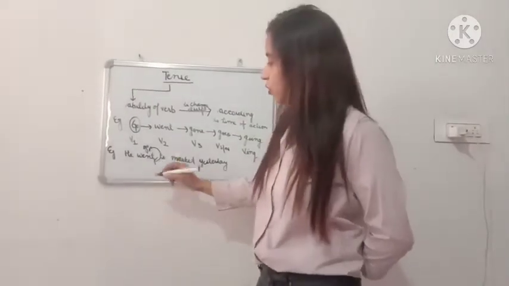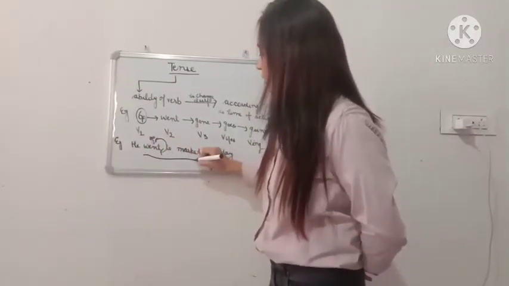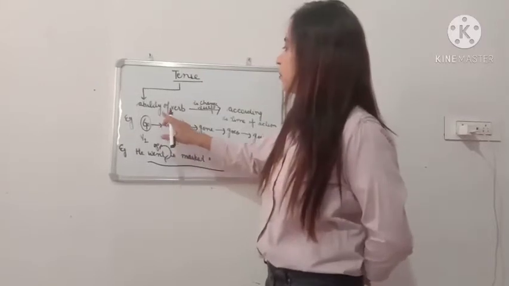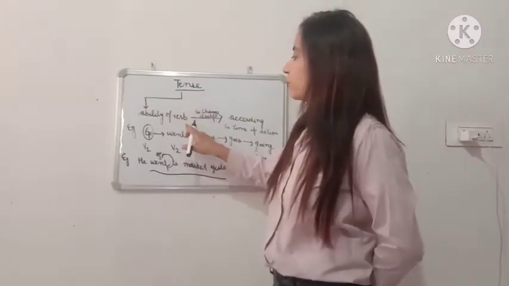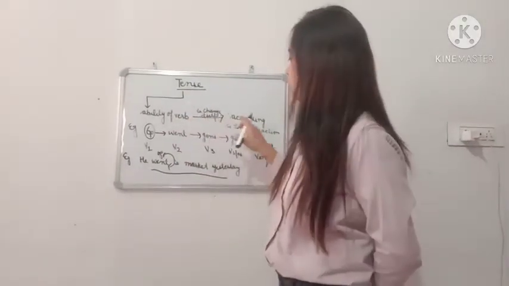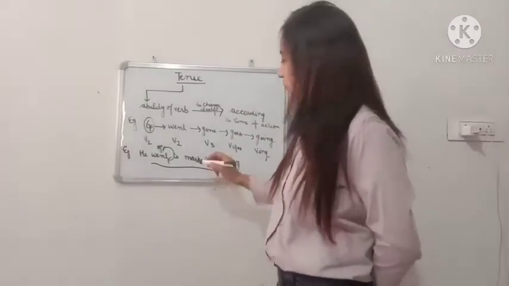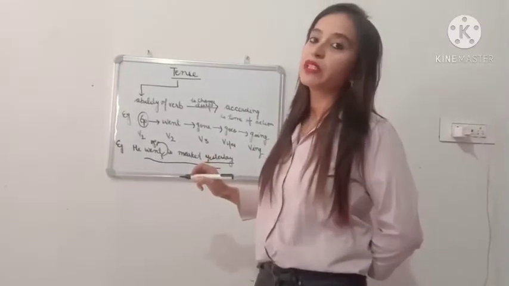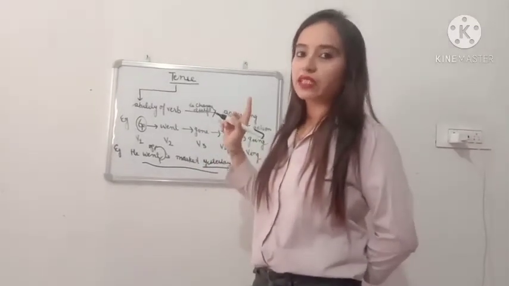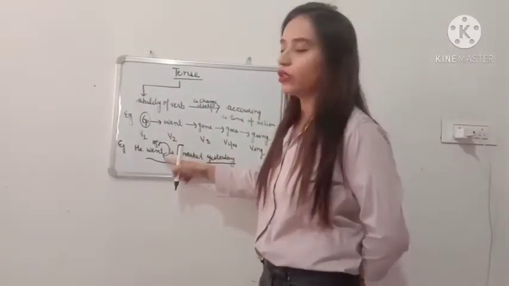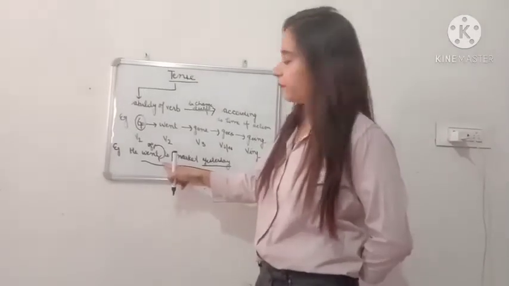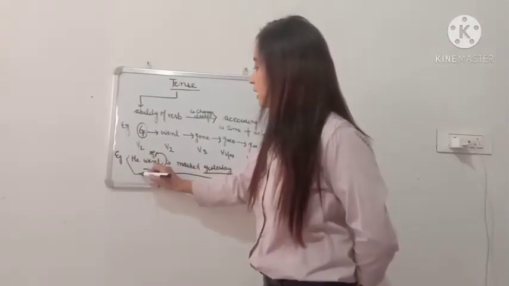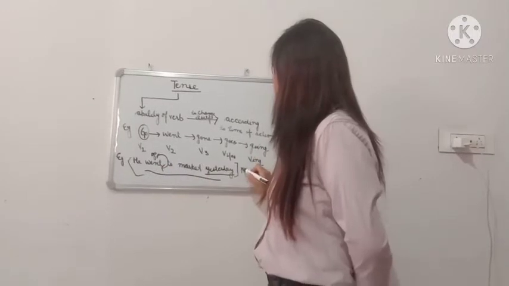Went में. So here we can say the tenses are the ability of verb to change itself according to time of action. Time of action क्या है यहाँ पे? Yesterday, that means past. पहले हो चुका action. And here go has changed into went according to time. So basically we can say this is a past tense.